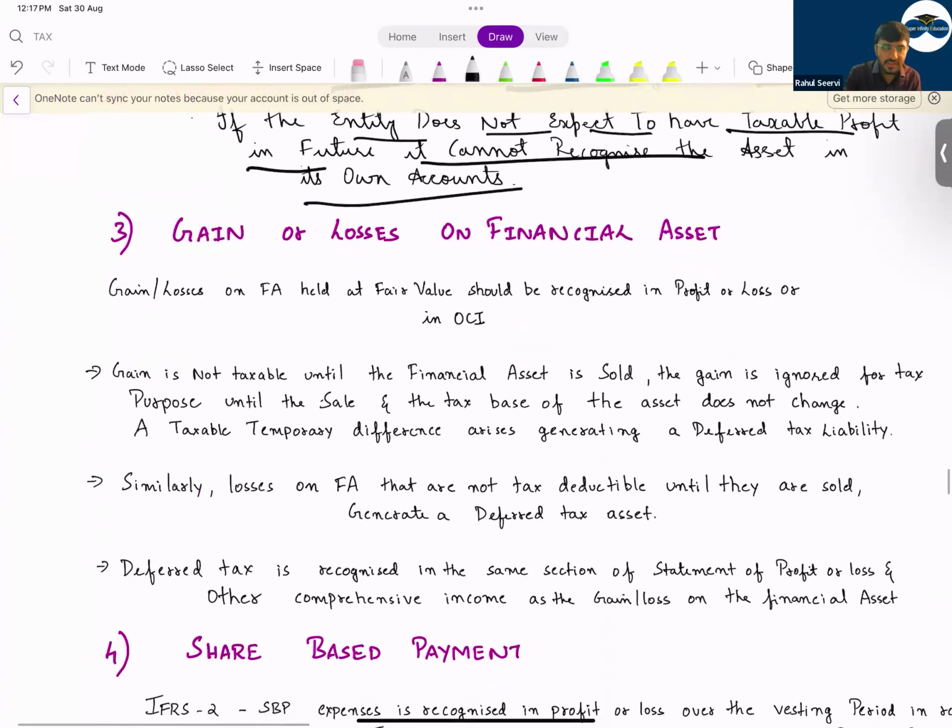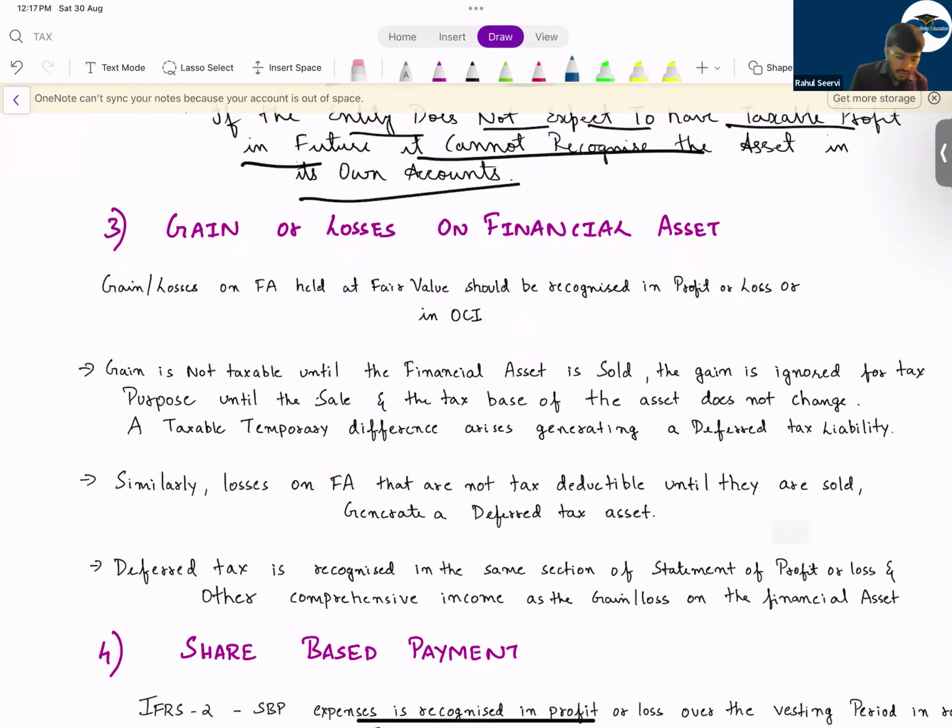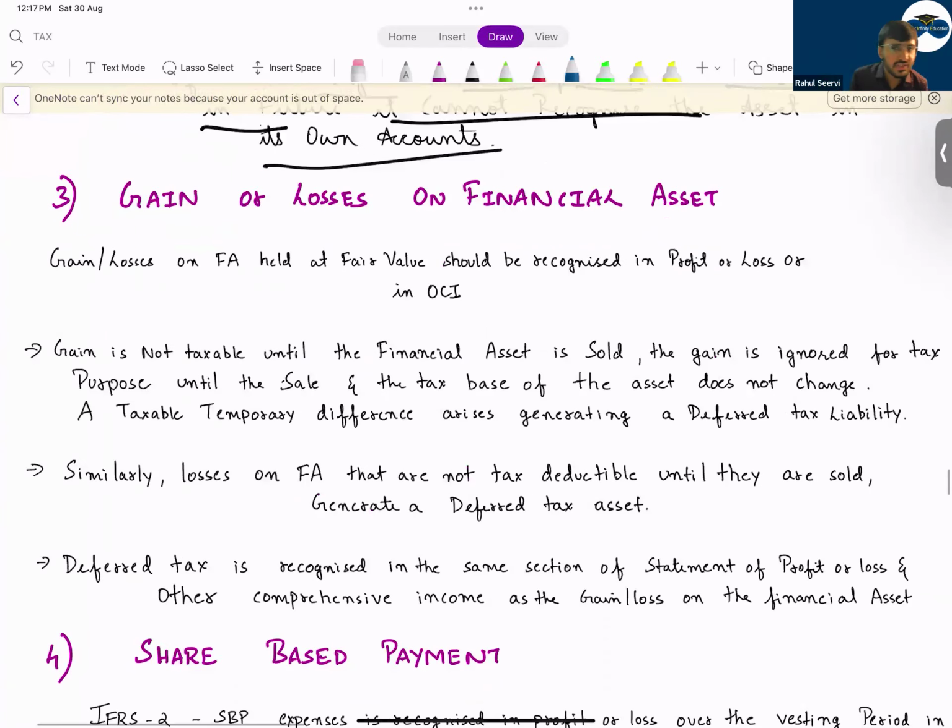See, if you think that, sir, deferred tax will not come, as mentioned, one of your friends has also given the exam. They mentioned that they got employee benefit and deferred tax. IAS 16, IFRS 16, IFRS 15 were not there in the question paper. Now, gain or loss on financial asset.